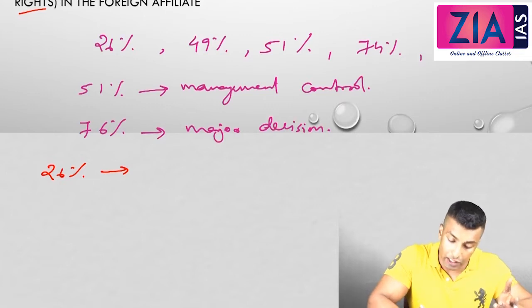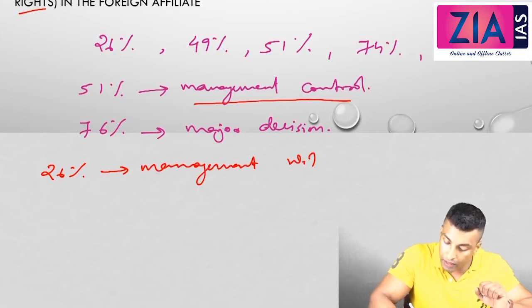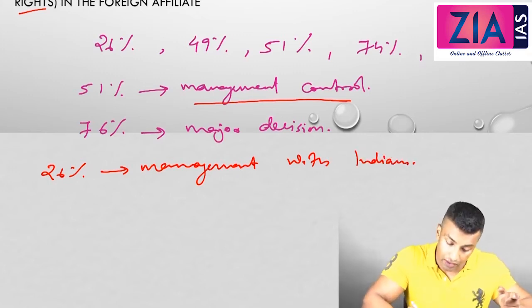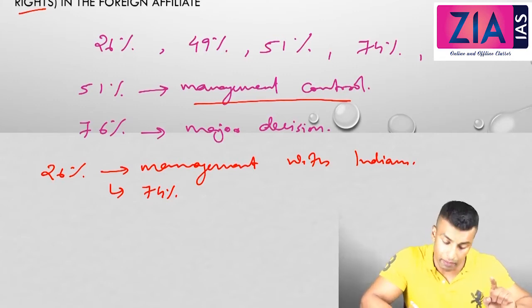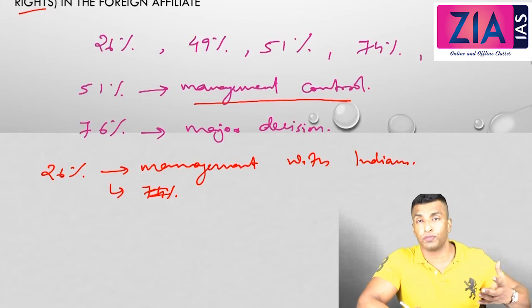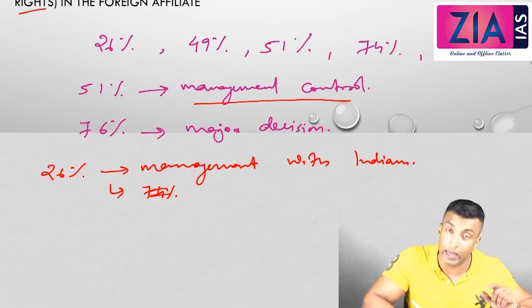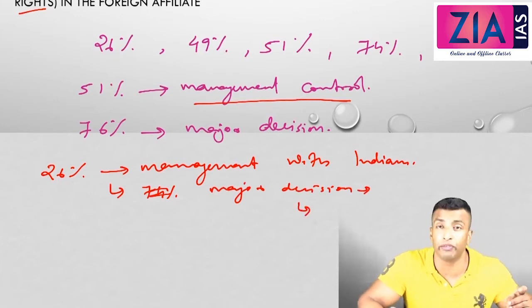So you can see here the management control is with Indians. Okay, so management is with Indians, but for major decisions, because you have 26%, means you have only 74% left out, right? So 74%, you can't take major decisions. So if you need to take major decisions, you need the support of the foreigner, that means the other company who's investing. So for major decisions, you have to depend on the foreigner. For example, you can see news media, defense, etc.